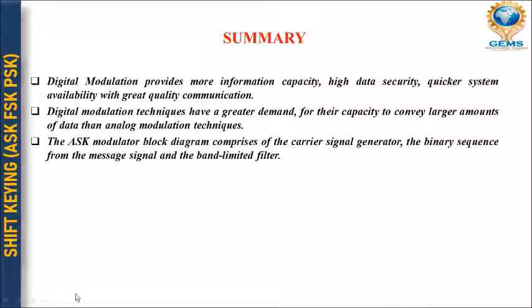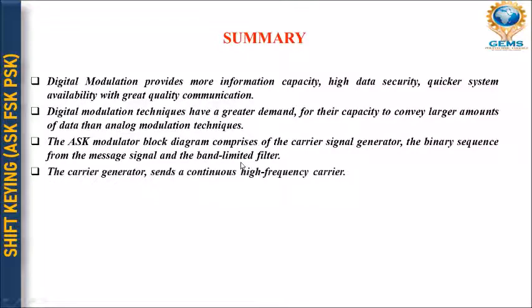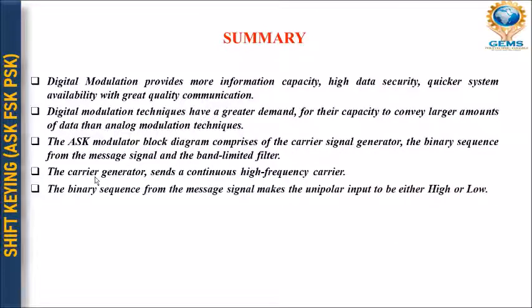Okay. The ASK modulator block diagram comprises whatever I have told you earlier. That is, it has the carrier signal generator, the binary sequence from the message signal, and a band limited filter, right? The carrier generator sends a continuous high frequency carrier. So what is the carrier generator? Basically, the carrier generator generates the carrier signal with a high frequency.